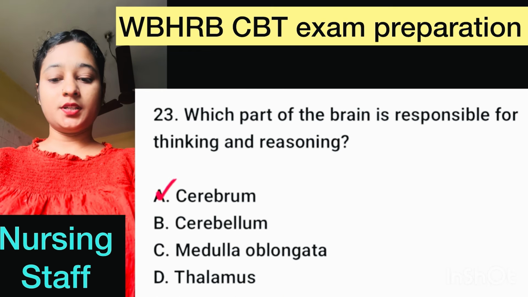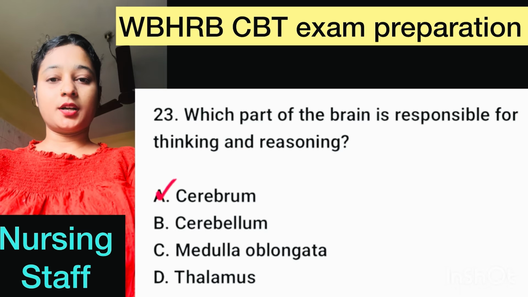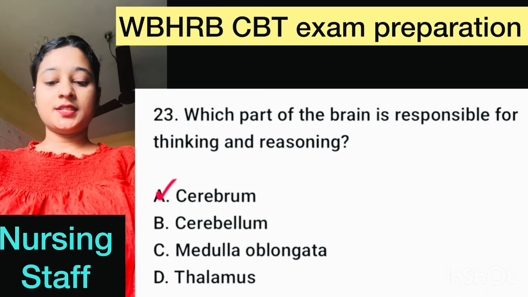Number 23. Which part of the brain is responsible for thinking and reasoning? Here, correct option is option A, cerebrum.